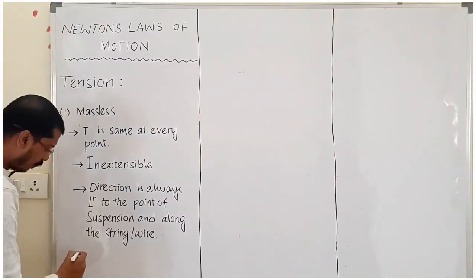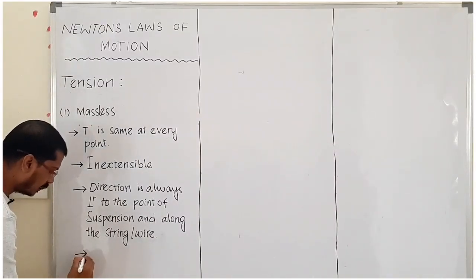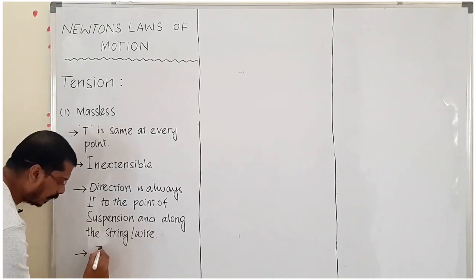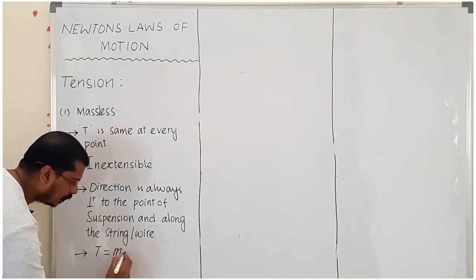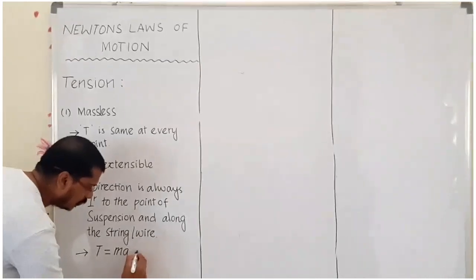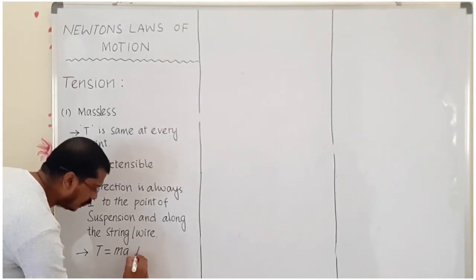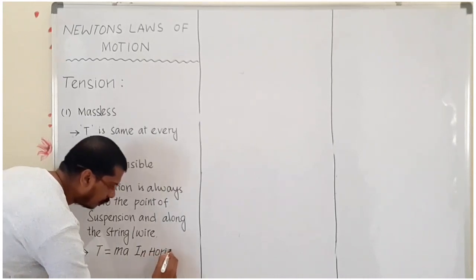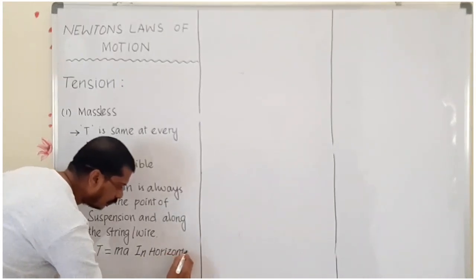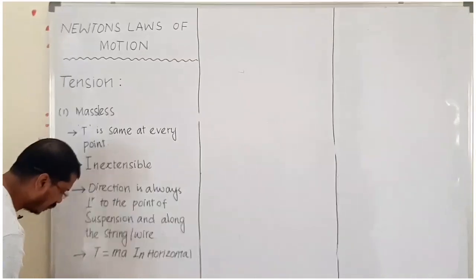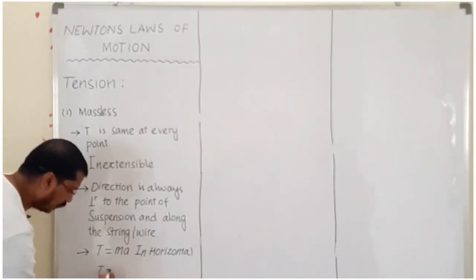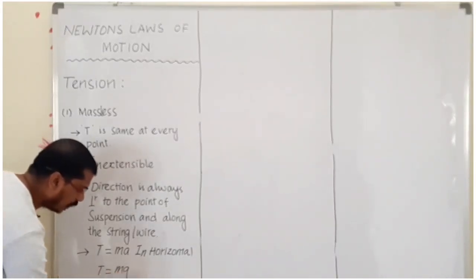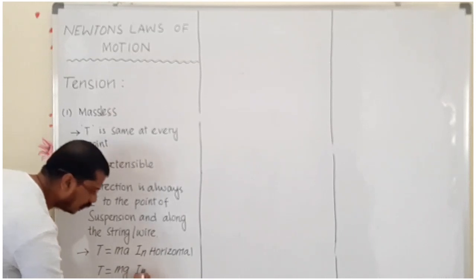And the magnitude, how can we take it? The magnitude we can write as T equals ma in the horizontal direction, and T equals mg in the vertical direction.